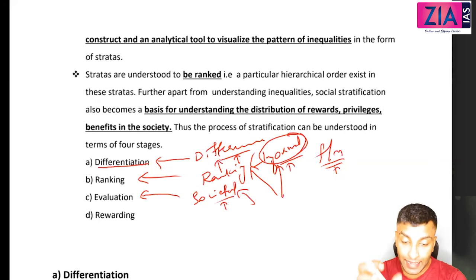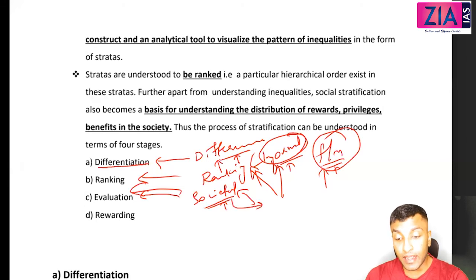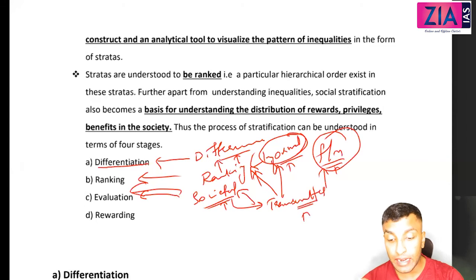And the entire society will tend to accept that this rank order is correct. In this context, male is superior. So this cultural evaluation will happen and the rank order becomes formalized and institutionalized. And what will happen then? It will also be transmitted from one generation to the other through cultural reproduction. So it will be transmitted to the next generation.